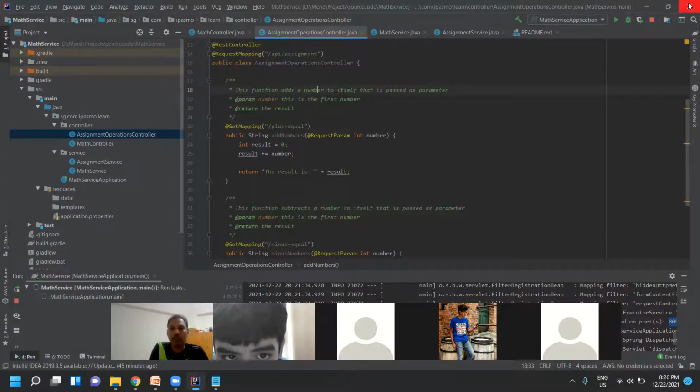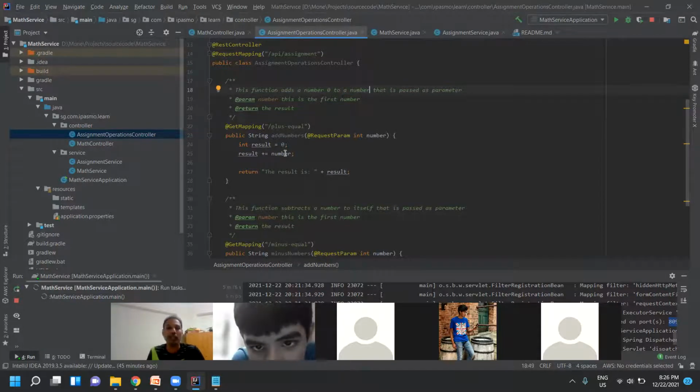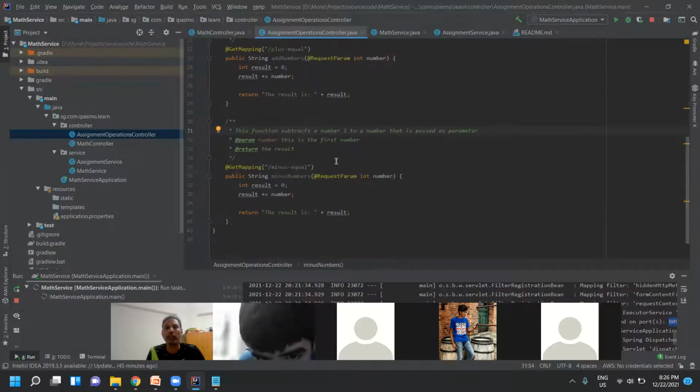Adds a number to a number that is passed as a parameter. The function subtracts a number. Ideally, we'll give 1 now, to a number that is passed as a parameter.